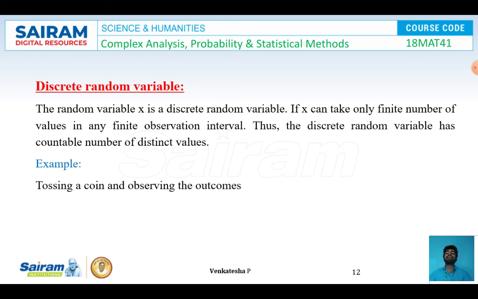It means that the random variable X takes only a finite number of values. These kinds of random variables are called discrete random variables or countable random variables. Example, tossing a coin and observing the outcomes.